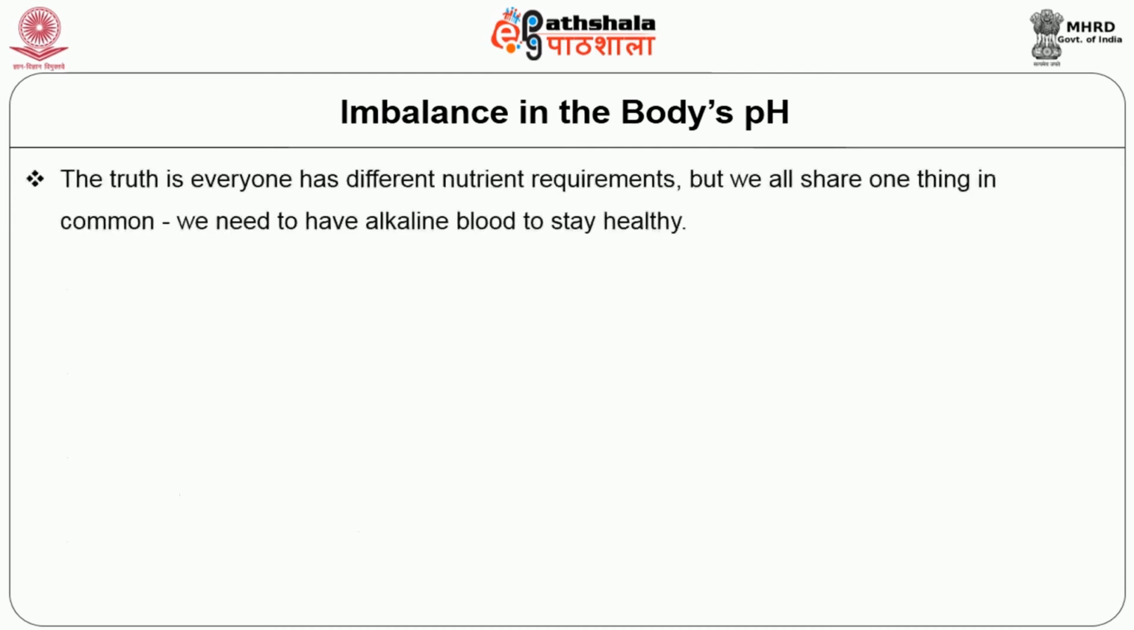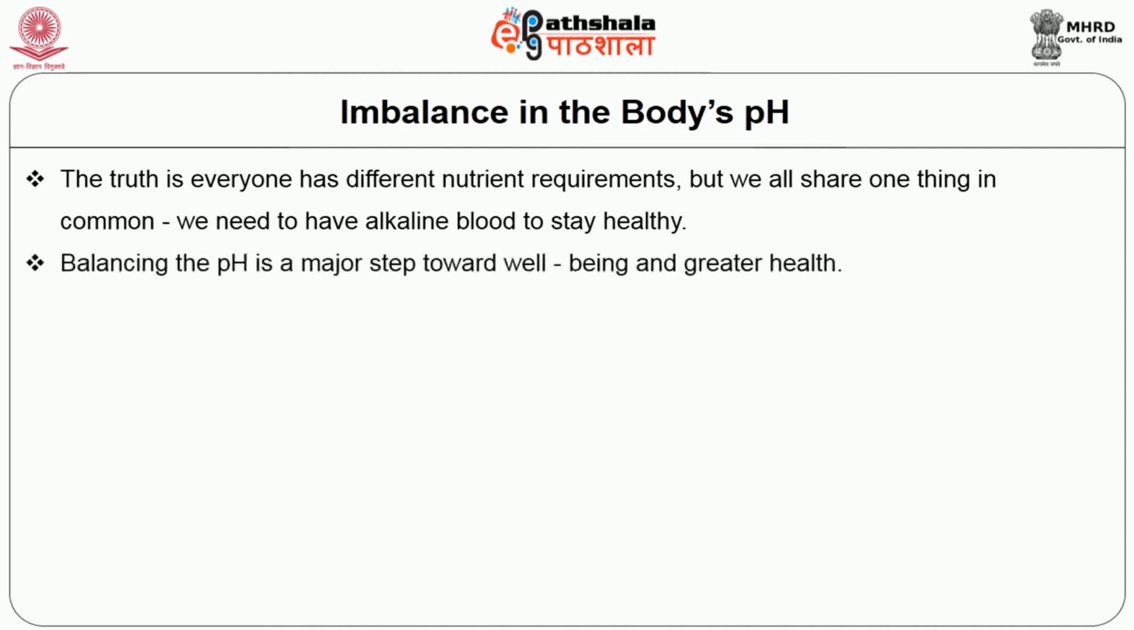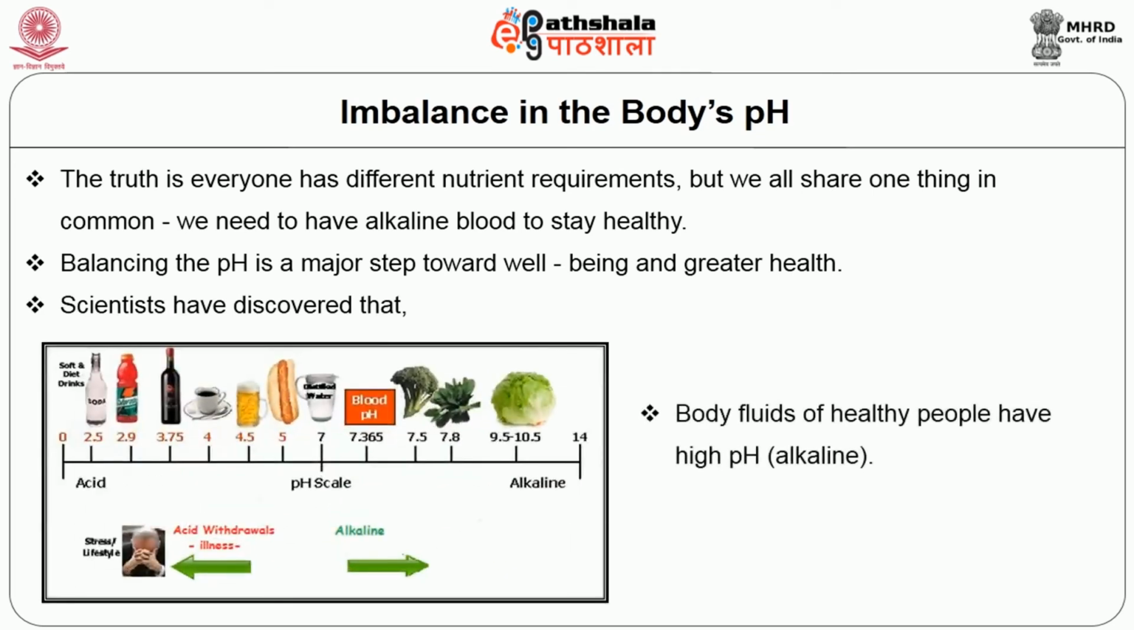The truth is, everyone has different nutrient requirements, but we all share one thing in common. We need to have alkaline blood to stay healthy. Balancing the pH is a major step towards well-being and greater health. Scientists have discovered that body fluids of healthy people have high pH, that is alkaline. The body fluid of sick people has low pH, that is acidic. The balance between acidity and alkalinity is vital to vibrant health.